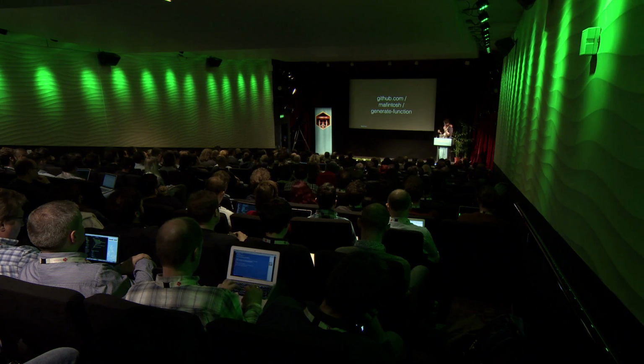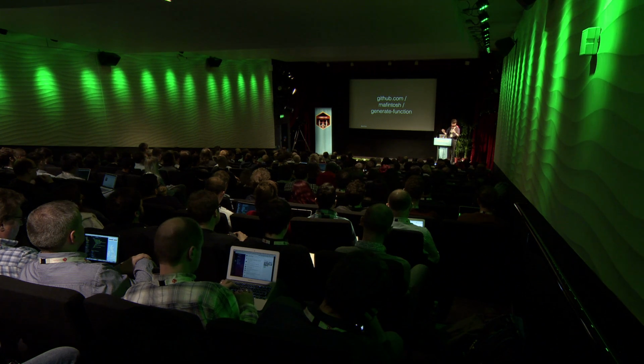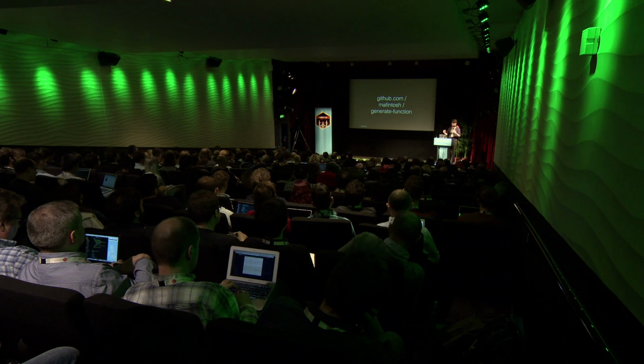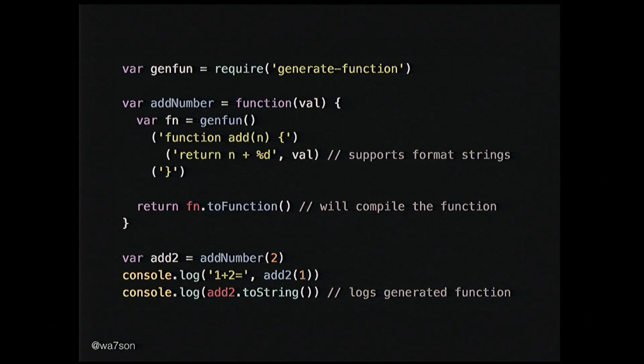Likewise, there's a module called generate-function, which makes all the code you saw before way easier to write, and also produces code in the end that is easy to debug. Because imagine having one long string of code, how do you debug that if you make an error in it?